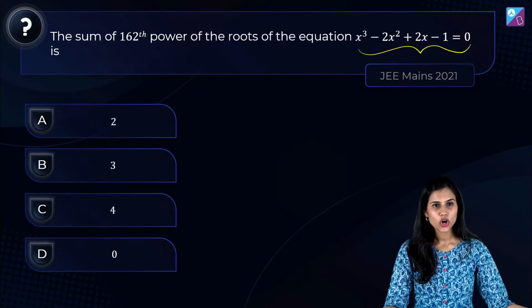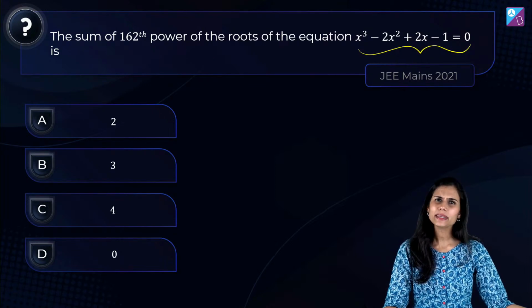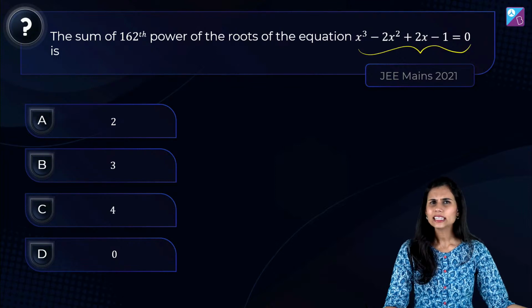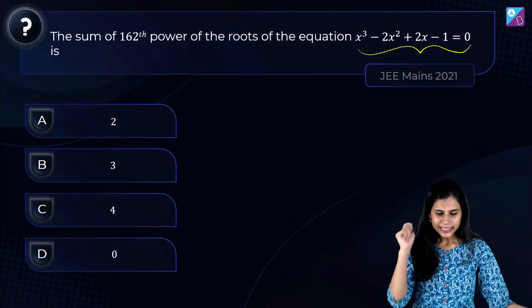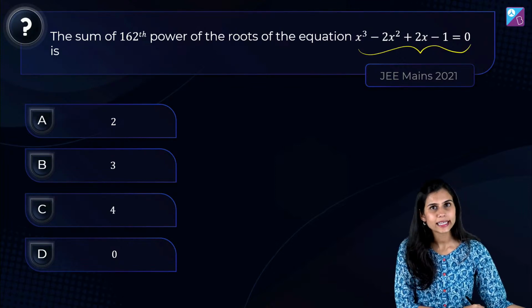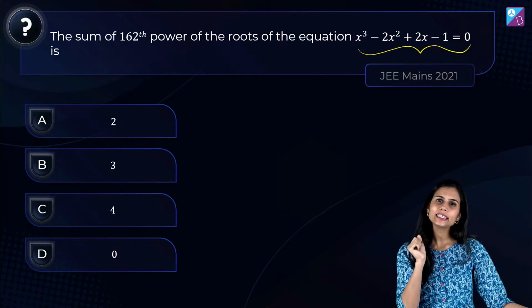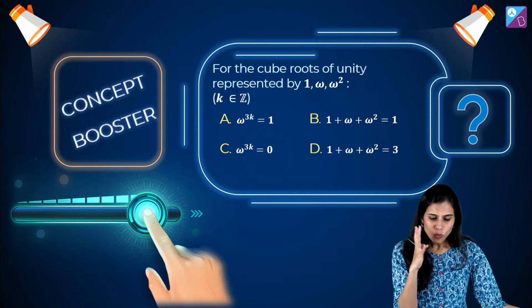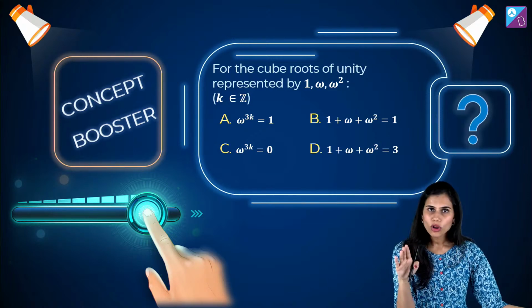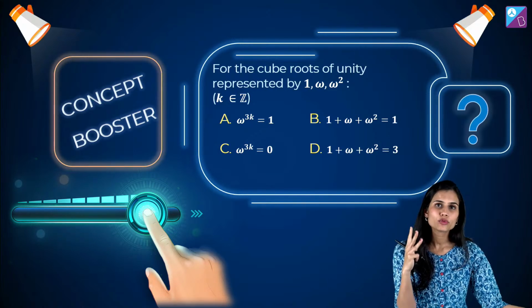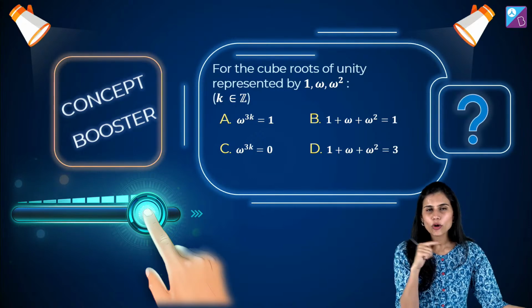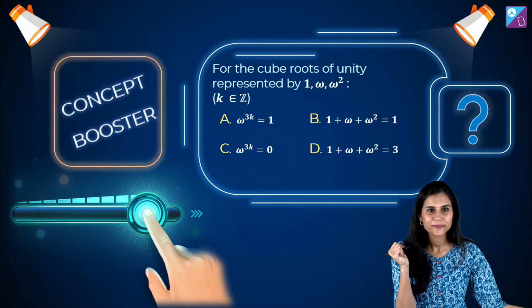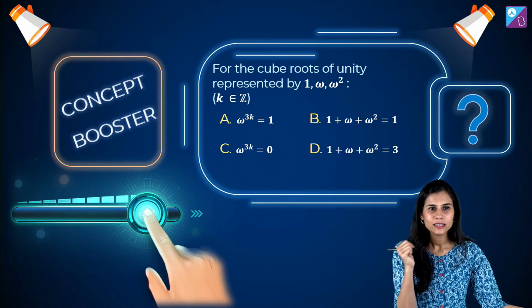Option A is correct. Option D is correct. इतने mixed answers मत दो यार. इतना tough question नहीं है ये वाला भी. यहाँ पे इस question को crack करने के लिए you would need one tiny concept, which is this. Tell me. 1 omega and omega square, you all know, represent the 3 cube roots of unity. What is the correct option out of the given 4? Tell me.